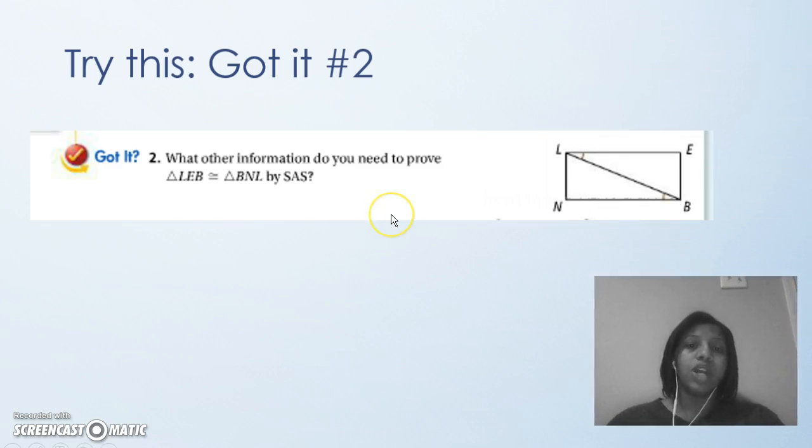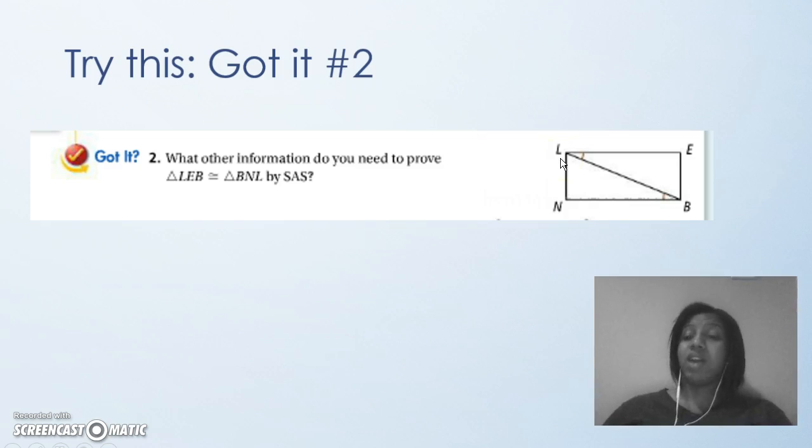So what information do you need to prove that triangle LEB is congruent to triangle BNL? Remember, write down everything you have. Don't forget your reflexive property and label it. If it's an angle, label it A. If it's a side, label it S, so you can see what you're missing. Try this. I'll check for it tomorrow.